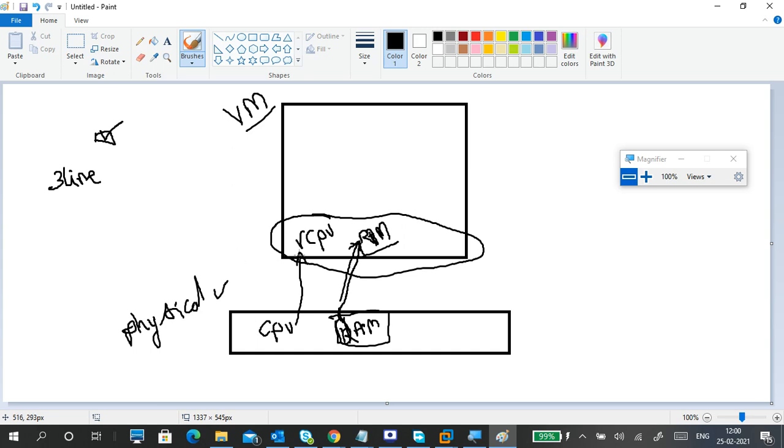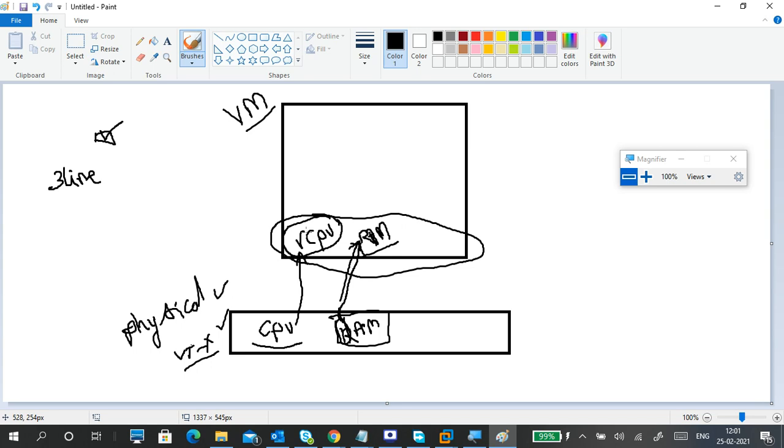Now you have a CPU, and your CPU already has a VTX part, right? So VTX enabled means we can virtualize your CPU. We can virtualize your CPU because this is enabled. And this is now a virtual CPU. We cannot virtualize the virtual CPU, right? From a physical CPU we can create a virtual CPU.